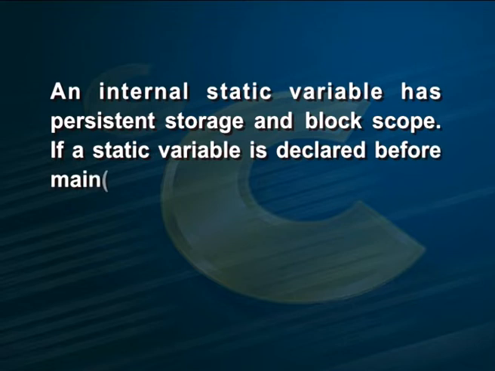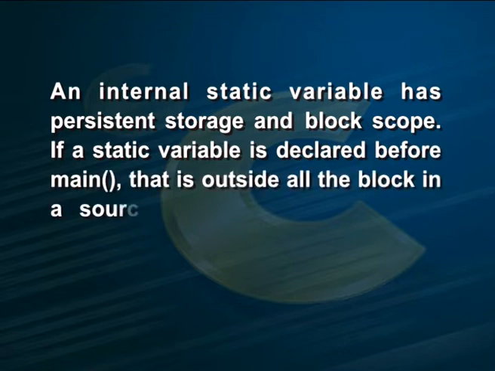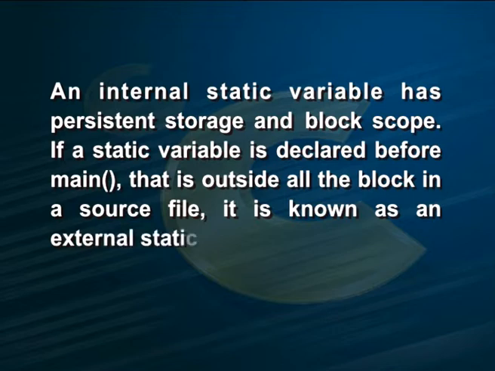If a static variable is declared before main, that is outside all the blocks in a source file, it is known as an external static variable. An external static variable has permanent storage, file scope, that is global scope within the file, and internal linkage. Initialization of the external static variable assigns the initialized value when the program begins its execution. It is also initialized once only, like the internal static variable. The initializer must be a constant expression. The recent value is retained when the execution starts next time.